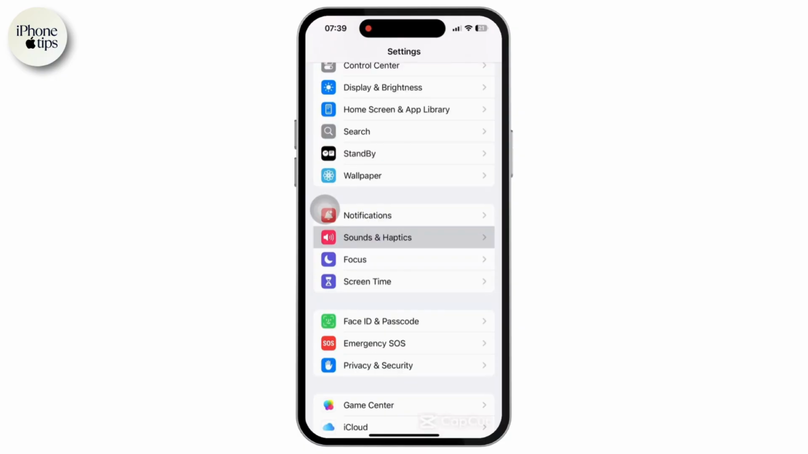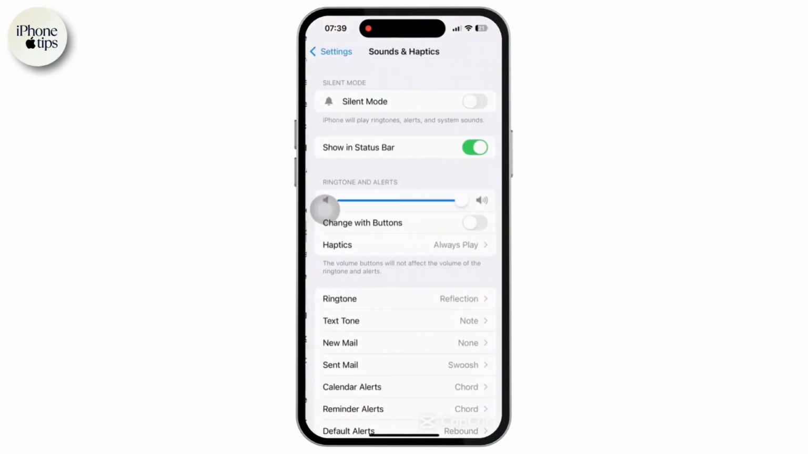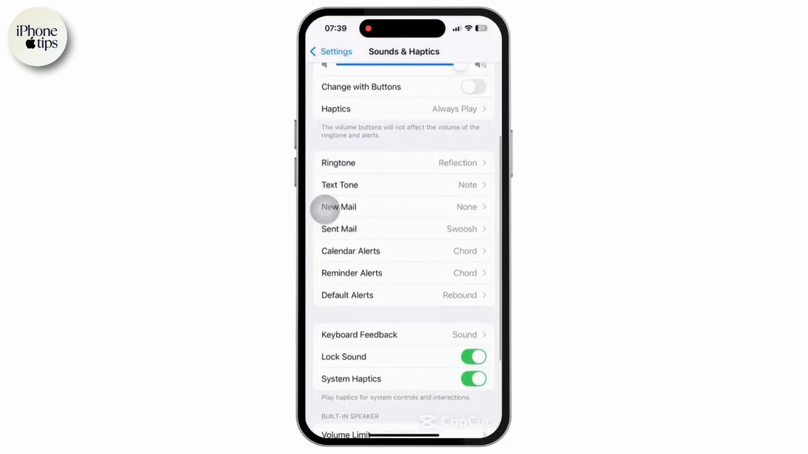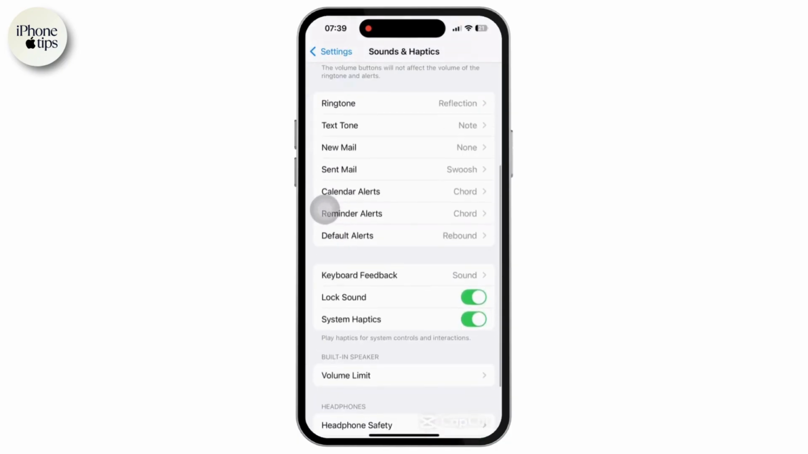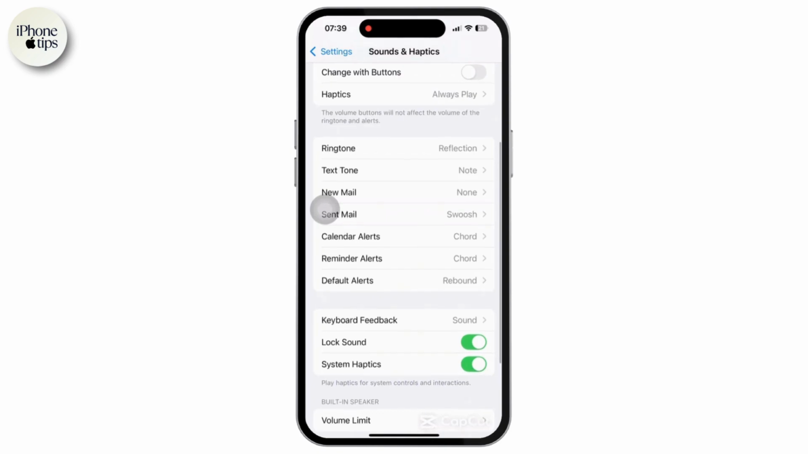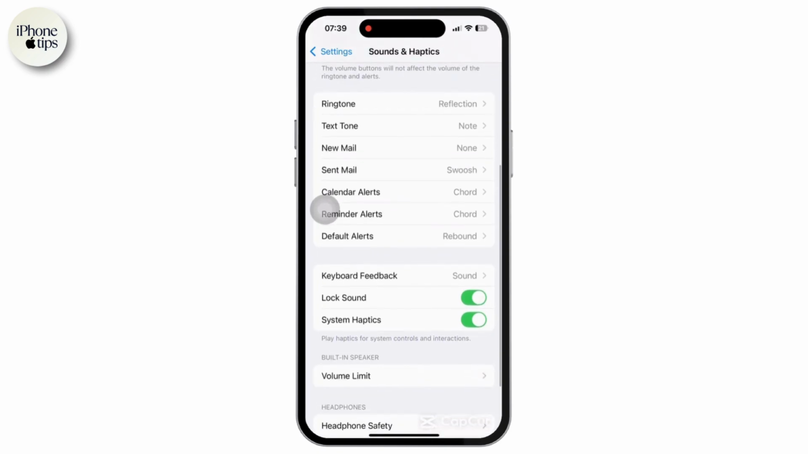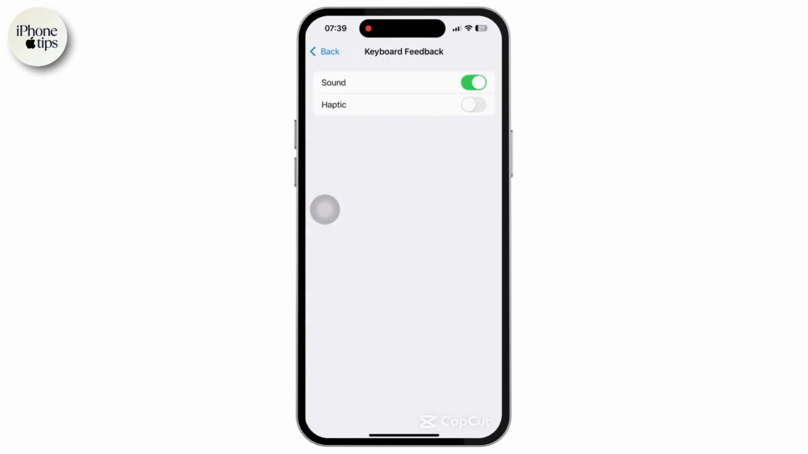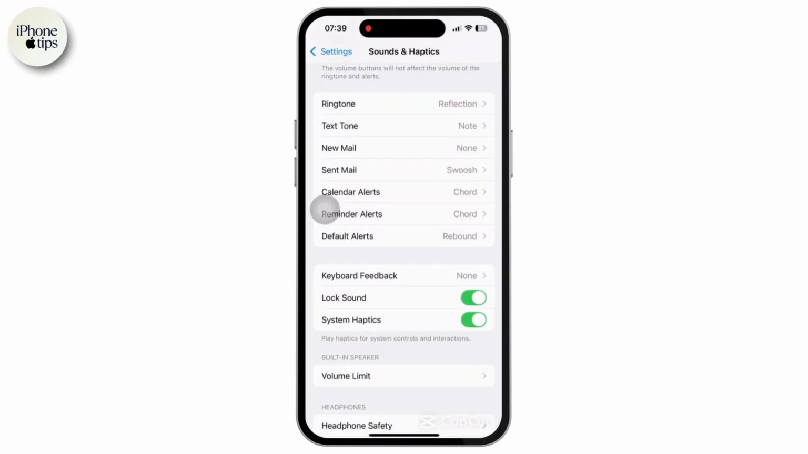Once inside Sounds and Haptics, all you have to do is scroll down and look for the Keyboard option available in there, tap on it, and simply toggle off the sound option available there. And once you toggle it off, your keyboard sounds will be completely off.